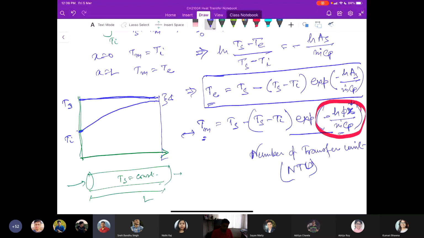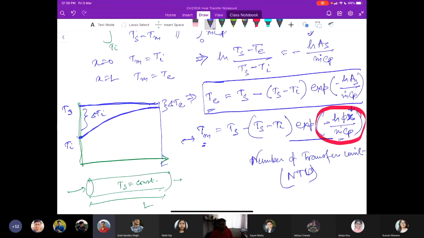This difference is basically del Te, and this difference is basically del Ti. The point I mentioned a couple of minutes ago is that this increase is not linear.